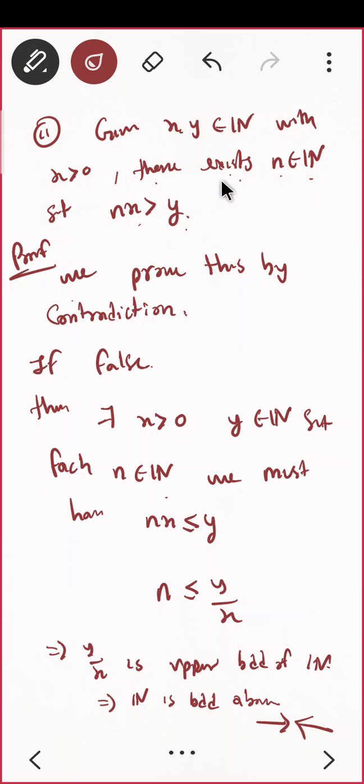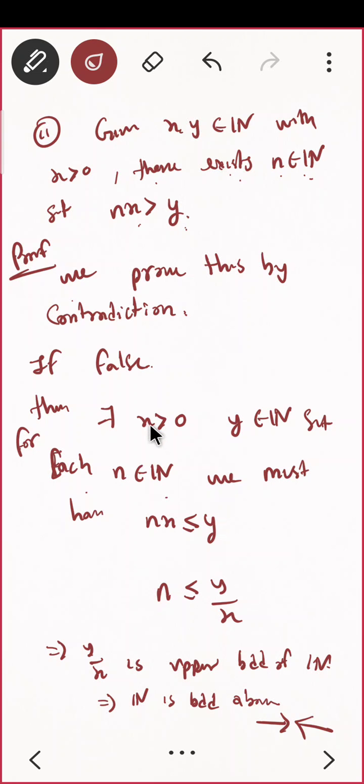There exists will be replaced by for all n belonging to natural numbers such that nx is less than or equal to y. That is what I am now considering. That is, for all n belonging to natural numbers, for each. Oh, I should write here "for each". For each n belonging to natural numbers, we have nx less than or equal to y. What do you mean by that? That is, n is less than or equal to y by x.